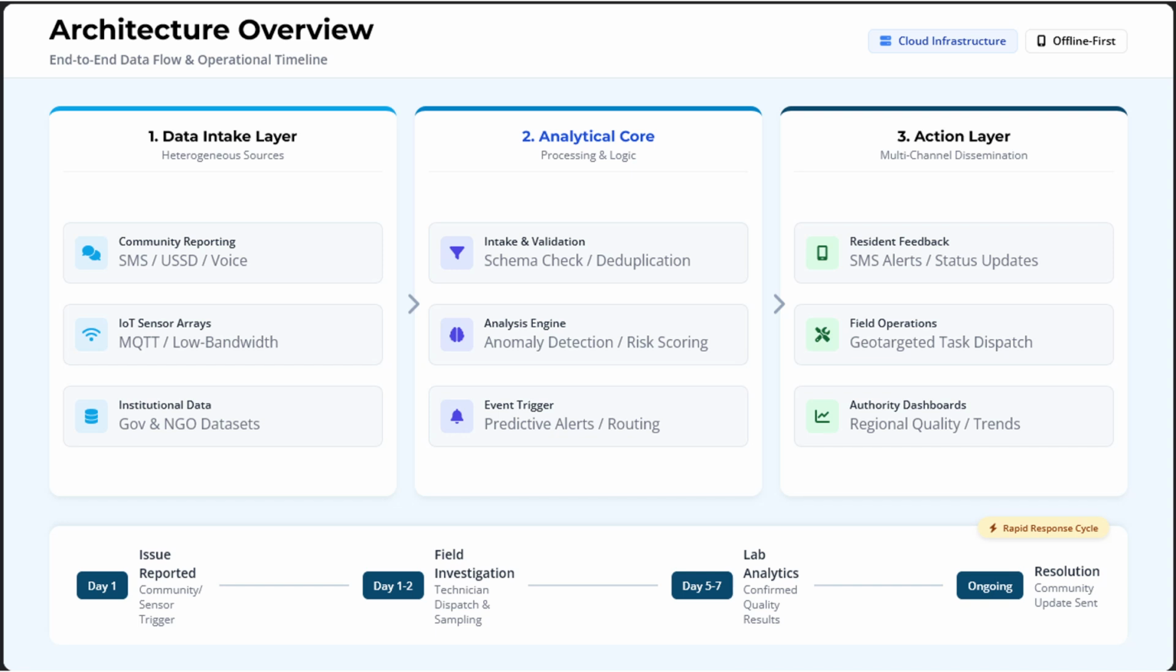The timeline follows a realistic operational pace. Communities submit reports on day 1, technicians investigate within 1 to 2 days, and laboratory analysis finishes within 5 to 7 days. This transparency sets accurate expectations for residents. The architecture also functions without consistent broadband connectivity by relying on SMS, USSD, and sensor inputs. This approach ensures accessibility in rural and underserved regions. With the problem, data model, interface, and infrastructure defined, the next question becomes how to scale this system sustainably.